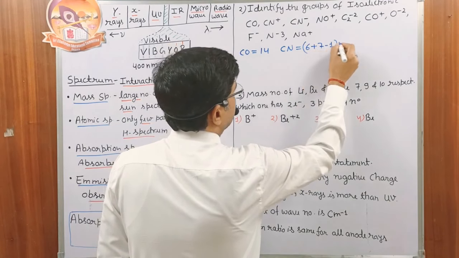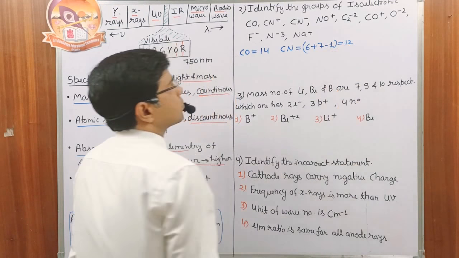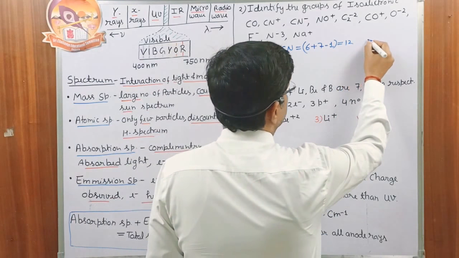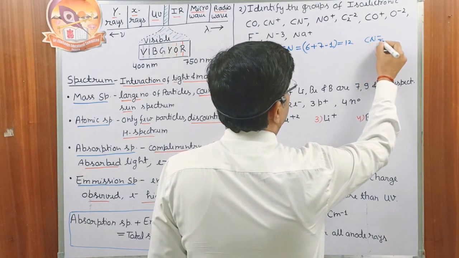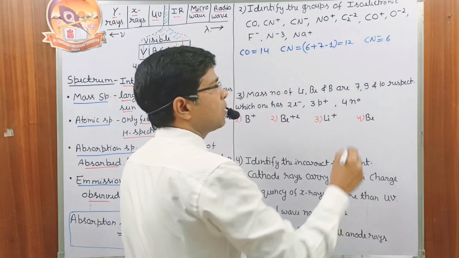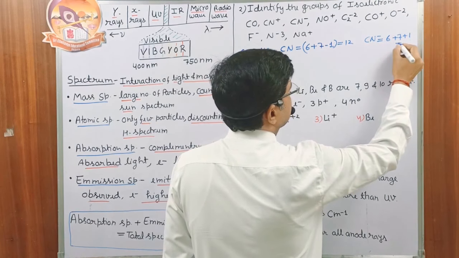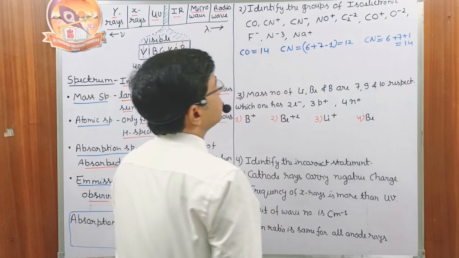So how many electrons do we have? 12. Then CN minus: 6 electrons of the carbon plus 7 electrons of the nitrogen plus 1 electron of the negative charge. So how many electrons do we have? 14.